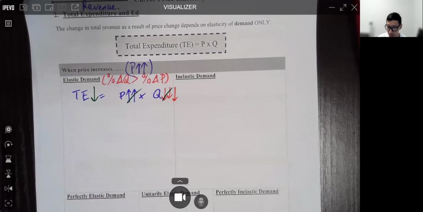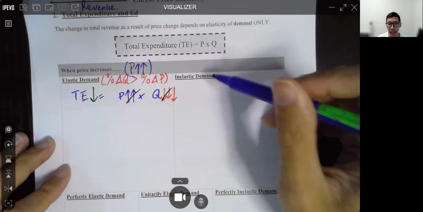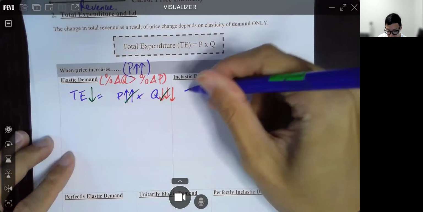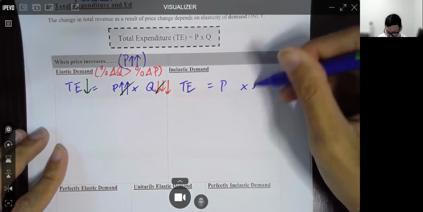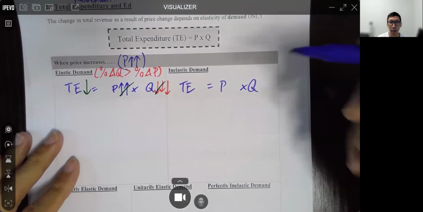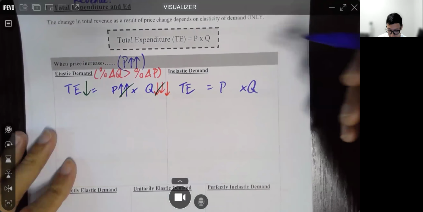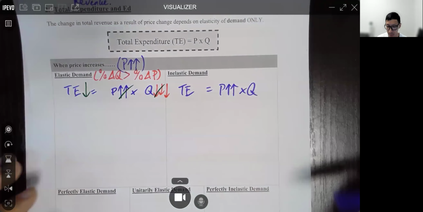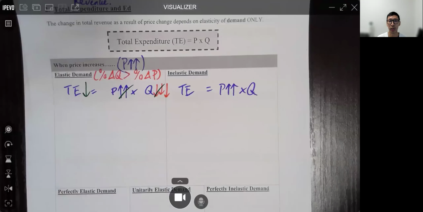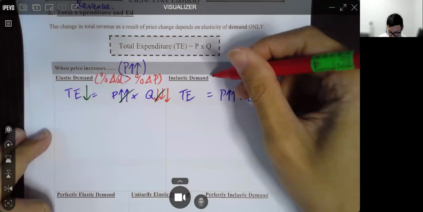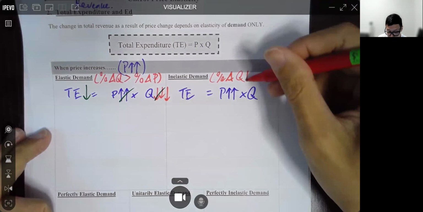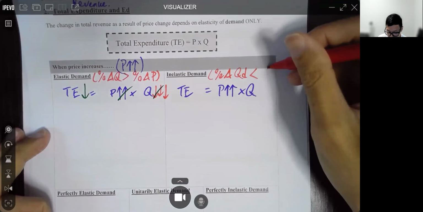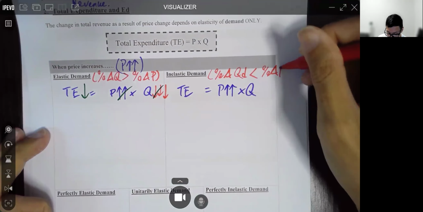Let's try again with inelastic demand. The same follows: P times Q. We always start from P times Q, and we are talking about an increase in price, therefore two arrows up. The definition of inelastic demand is when the percentage change in QD is smaller than the percentage change in price.